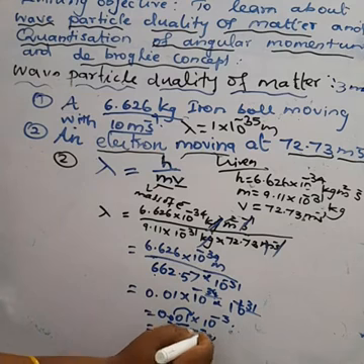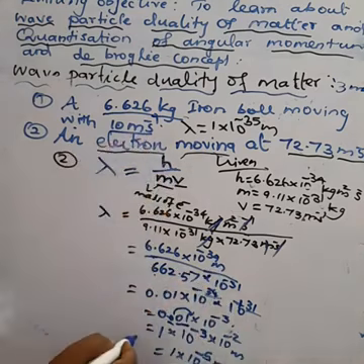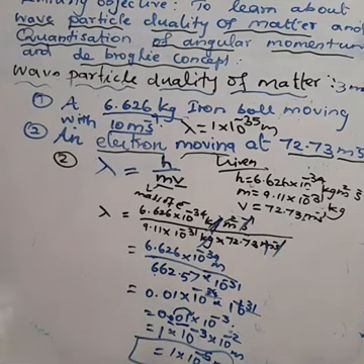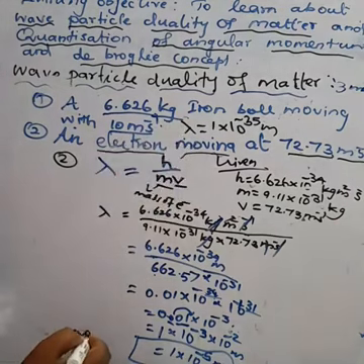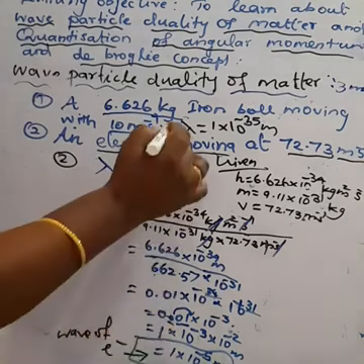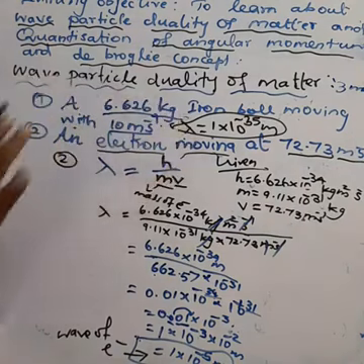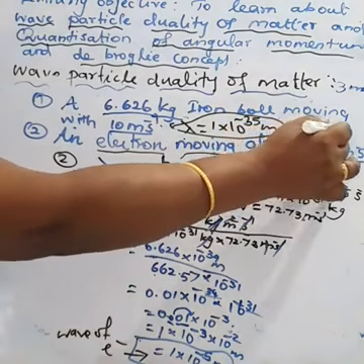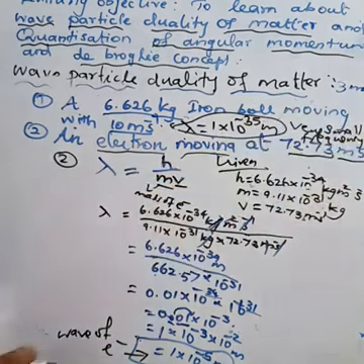Okay, when comparing these two answers, the second answer is the wavelength of the electron. And what about the first answer? The first answer is the wavelength of the iron ball. The wavelength of the iron ball is very small, 1 into 10 power minus 35 meter, very less. But the wavelength of the electron is 1 into 10 power minus 5 meter.